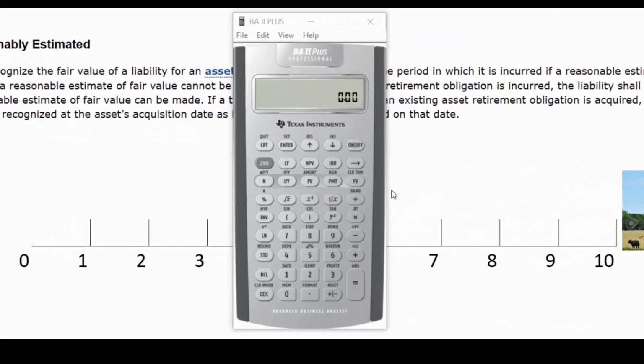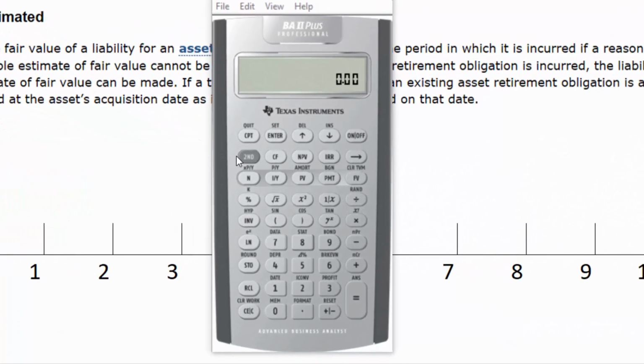So since there's no payment in the meantime that's changing, we can use the third row of our calculator. So let's hit second FV. That actually accesses second clear time value menu. And we can put these factors in any order, but let's go from left to right. What's the N? What's the number of periods? Well, it's 10 years. If 8% is the appropriate discount rate, then we put in 8 as the periodic interest rate.